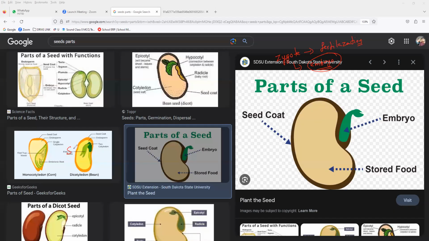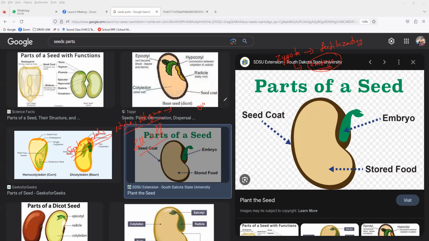As you can notice in our garden, in our agricultural land, as soon as fertilization takes place, all these petals, sepals, style and stigma, everything will start to degenerate and usually fall off. They will slowly fall off from the flower, because fertilization is already over. So the ovule alone develops into a seed.